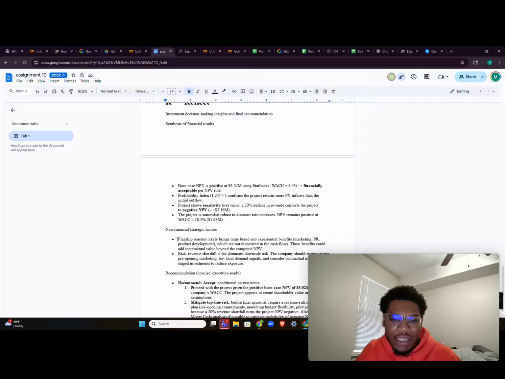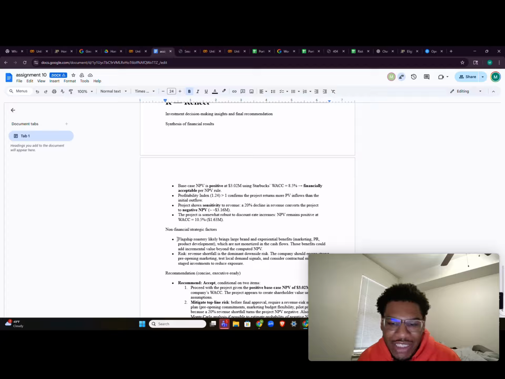But the non-financial strategic factors are one of the main benefits of this. That flagship grocery brings brand experience benefits like the marketing, product development and PR, which are not in those cash flows, and they could add to cash flows later as a brand loyalty argument. So the recommended case is accept on two conditions.